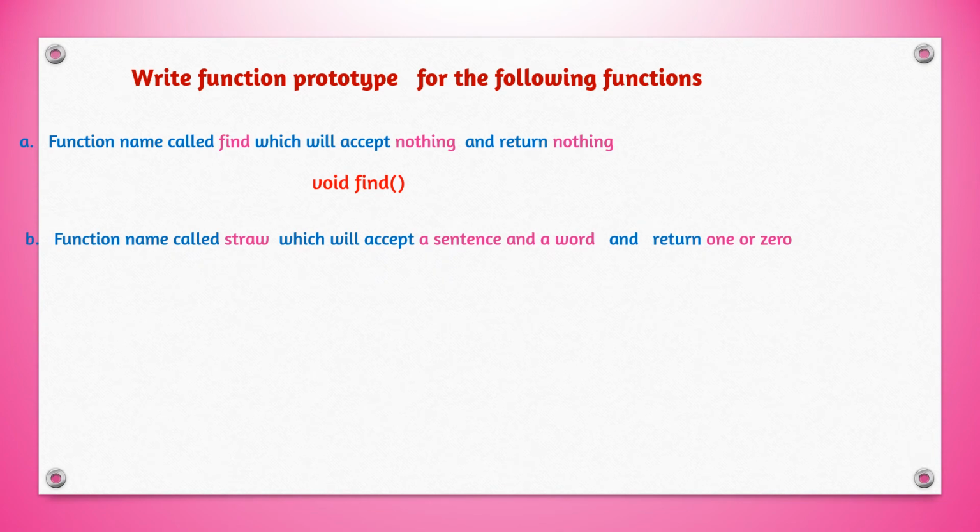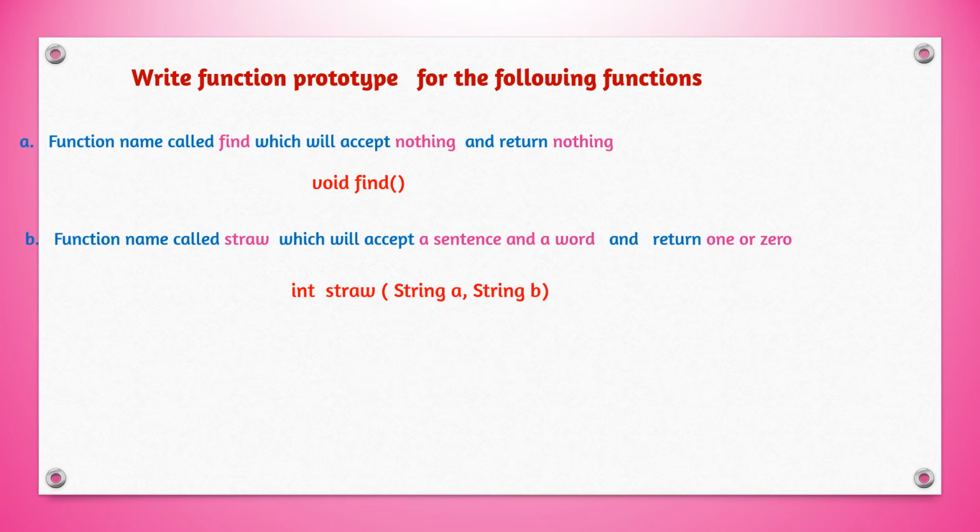Function name called straw, accept sentence and a word. Sentence means it is also string and word is also string. So accept a sentence and a word and return 1 or 0. 1 or 0 it is integer number. So function will be int straw.